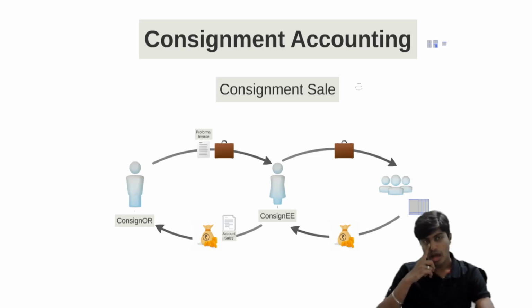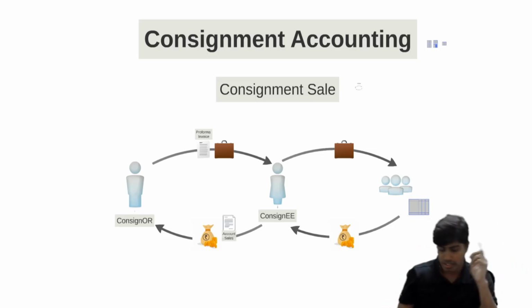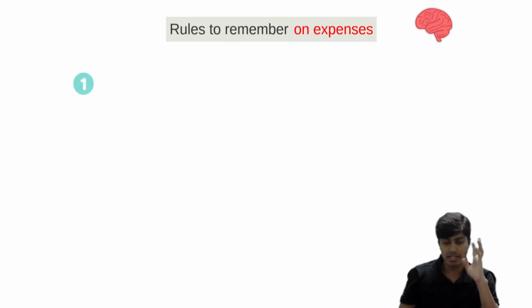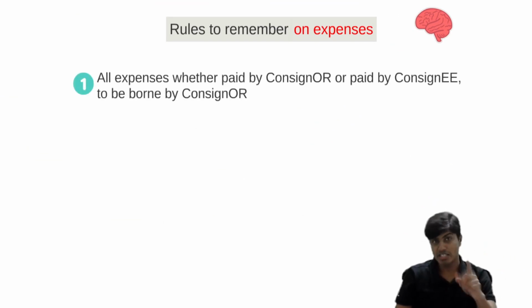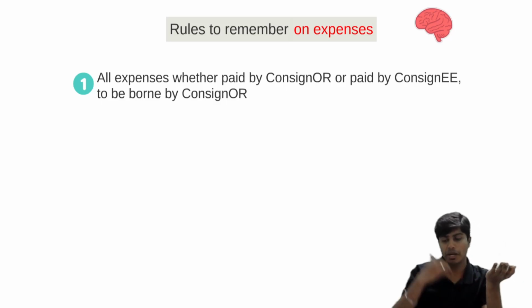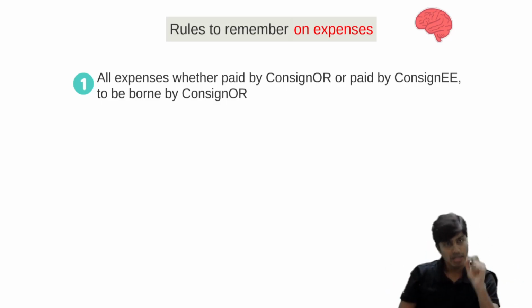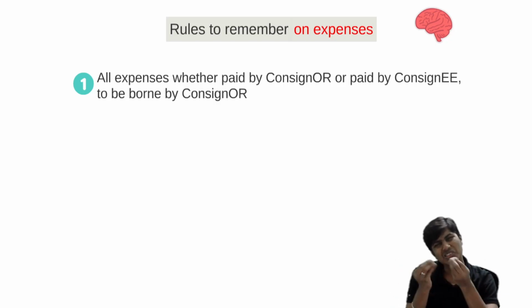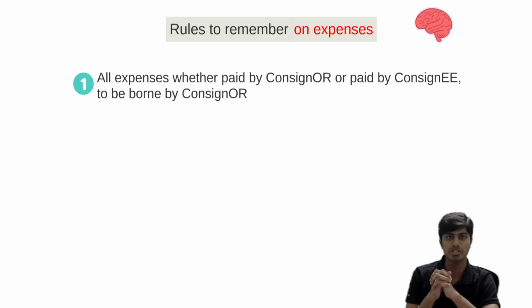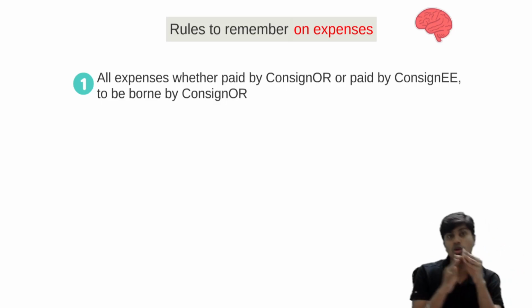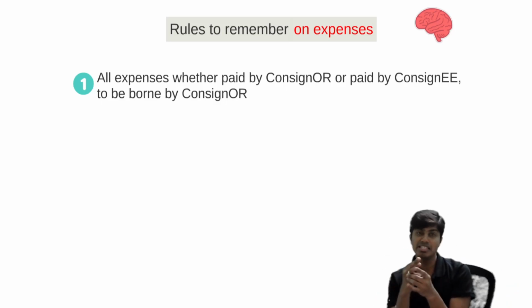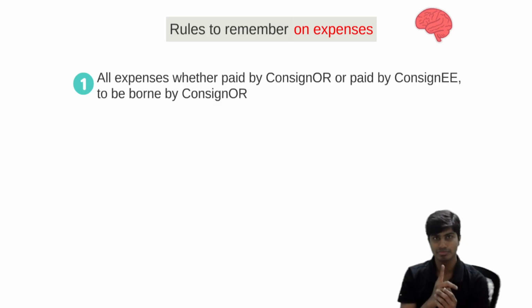These expenses, whether they're incurred by consignor or by consignee, have to be borne by consignor. Remember the rule? All expenses, whether paid by consignor or paid by consignee, have to be borne by consignor. Reason being, consignor is the principal. Consignor is the owner. Consignor gets the profit. Consignee is after all an agent. Consignee doesn't have ownership. Consignee has only possession. Consignee gets only commission. Consignee will not bear this expense. Expense, whether incurred by consignor or even by consignee, should be borne by consignor only. Got it?